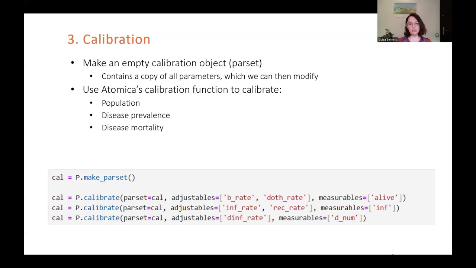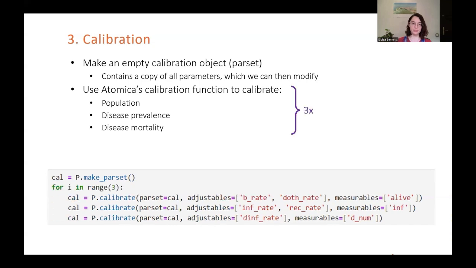Secondly, we use Atomica's calibration function to calibrate, just like we just described. Firstly, the population, then the disease prevalence, and finally, the disease mortality. We're actually going to loop through this 3 times. So even though the disease mortality contributes a lot less to the overall dynamics than, say, the population, there can be a bit of a feedback loop. So it's good to loop through a few times to make sure that we're accounting for that feedback.